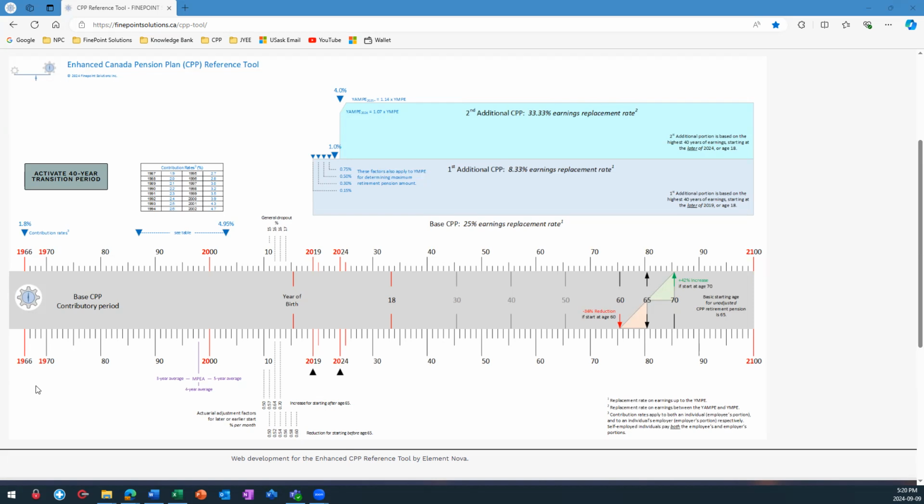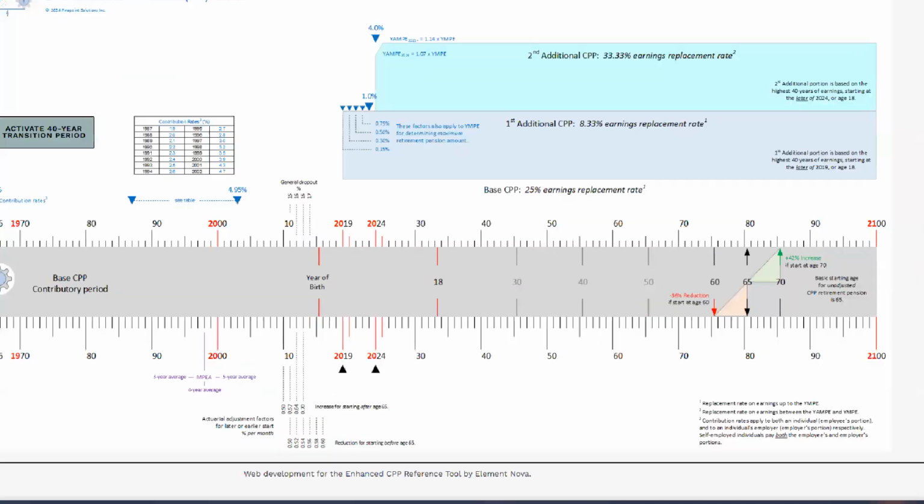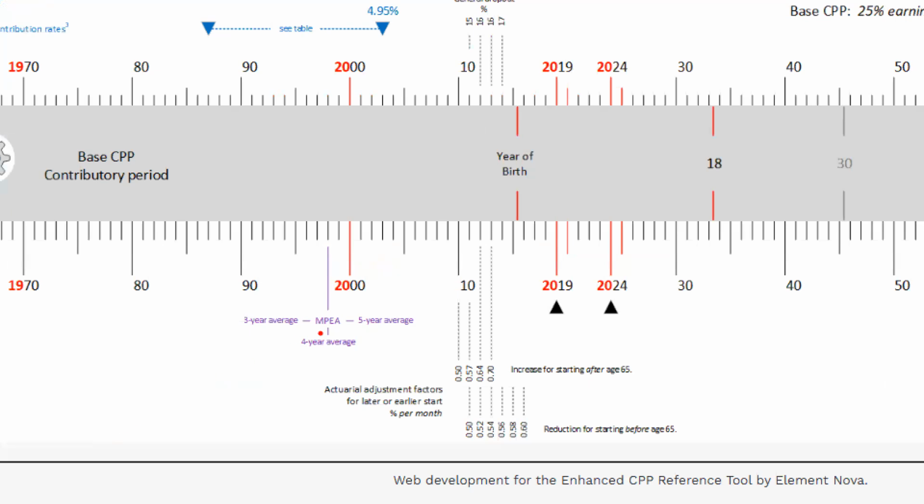The MPEA wasn't always a 5-year average. Historic MPEA information is shown here on the reference tool. Up to the year 1998, the MPEA was a 3-year average. During the transition year, 1998, the MPEA was a 4-year average. The current 5-year average for the MPEA began after 1998.